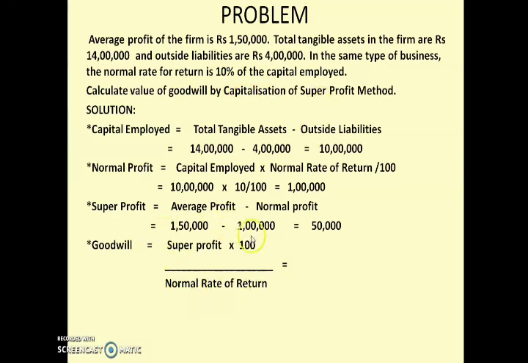So the formula is different here to calculate goodwill, and that is super profit into 100 divided by normal rate of return. So substituting the value in this formula, you will get super profit you got from step 3, that is 50,000 into 100 divided by normal rate of return is given in the question as 10. So substituting this, you will get 5 lakh as your value of goodwill.